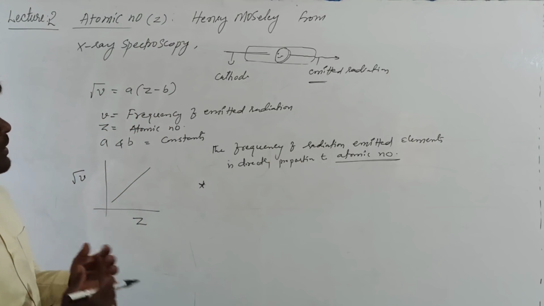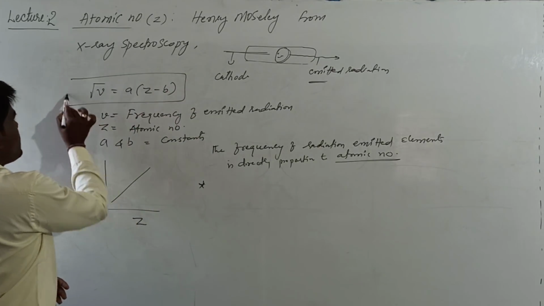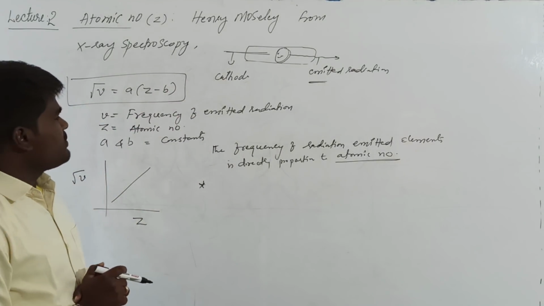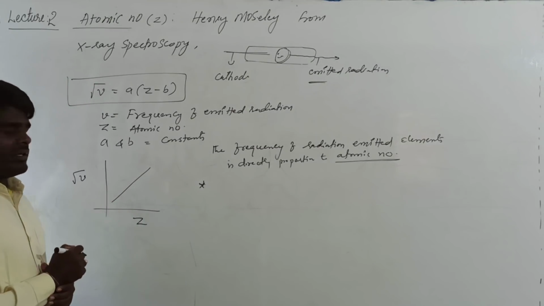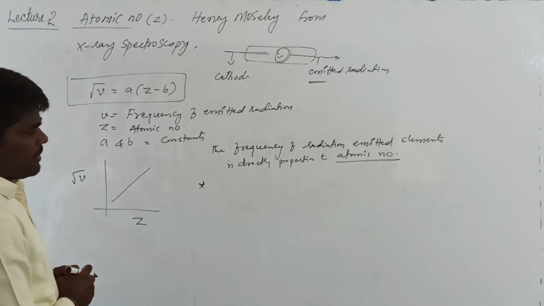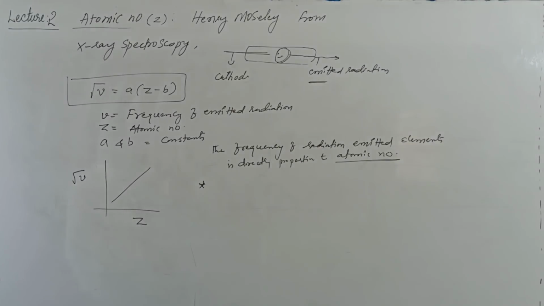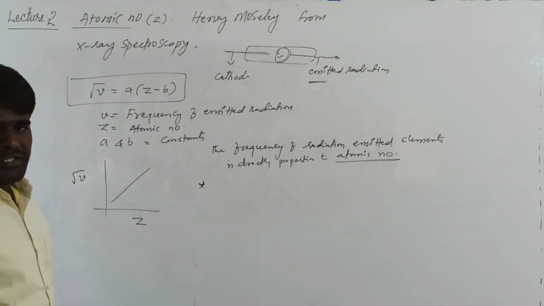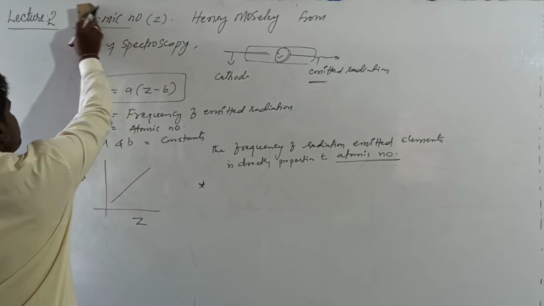This is the Henry Moseley experiment. The equation which relates frequency and atomic number is very important, and the nature of the curve has to be remembered. The graph of root mu versus Z gives a straight line. This was the experiment associated with the discovery of atomic number. Hope it is clear. If you want, you can take a screenshot of this, and we'll start with the modern periodic table.